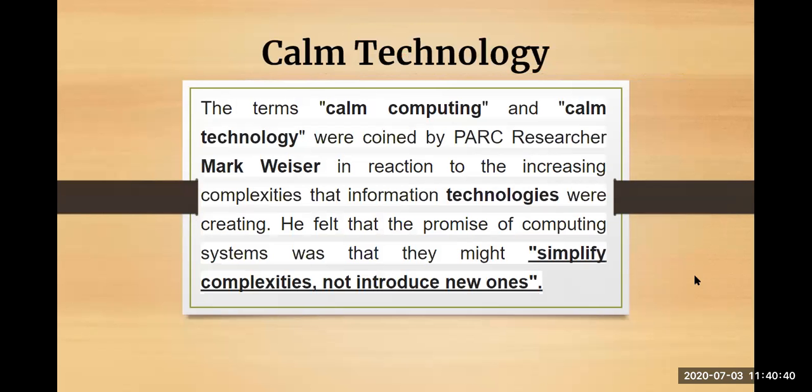So my very first topic is calm technology. At times it is also referred to as calm computing. When we talk about the word calm, what does it mean? In very simple terms, the word calm refers to silent. The very first thing when we hear the word calm, what do we say? Silent. The same term is applied here whenever any technology is doing something quietly for you, without asking or seeking attention from you. That is called calm technology.